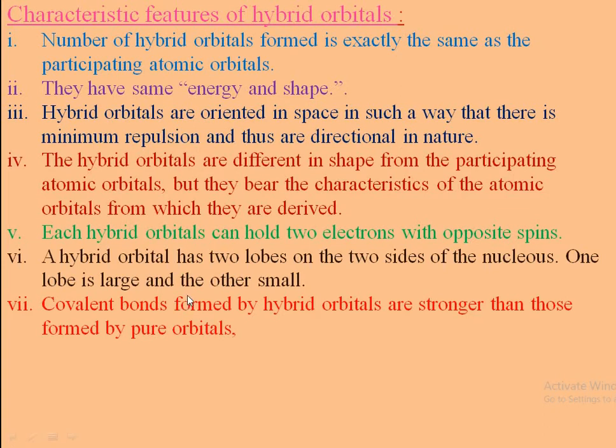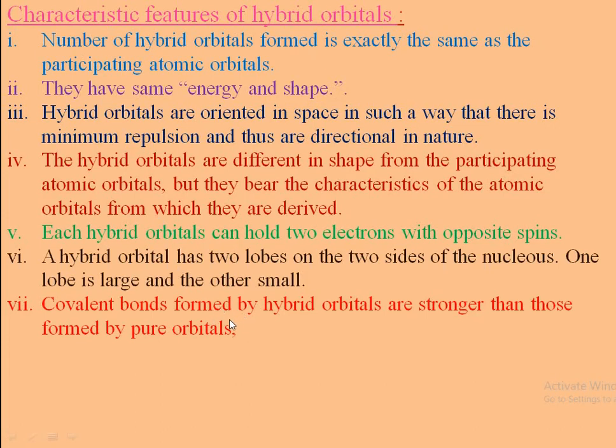There is a hybridization of two orbitals of slightly the same energy. Therefore, the covalent bond is stronger, and the bond formed by hybrid orbitals is even stronger as compared to the ordinary covalent bond.